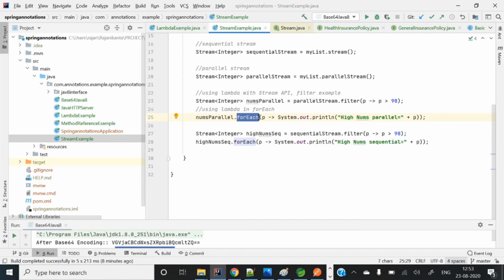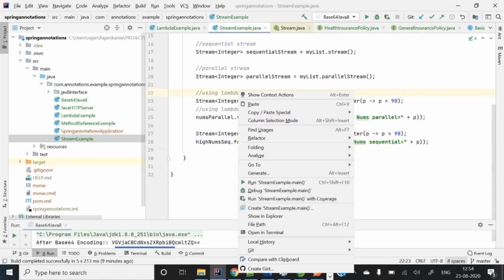This forEach is also a new enhancement, a new feature. In this forEach we are passing a lambda where we'll print those numbers. This is the parallel stream and this is the sequential stream. So let's run this example and we'll see.